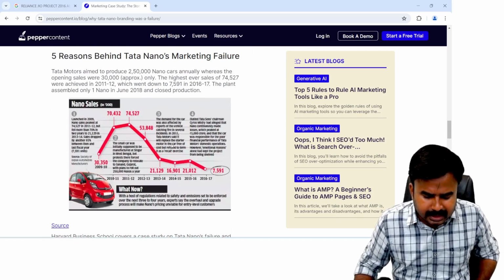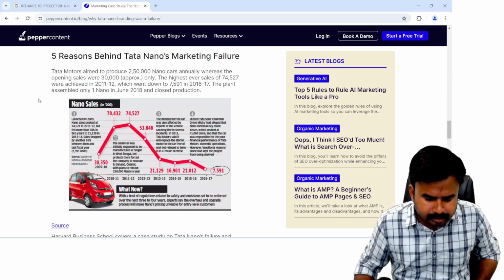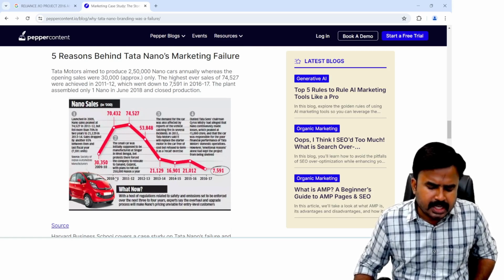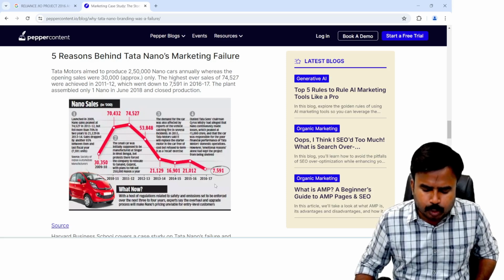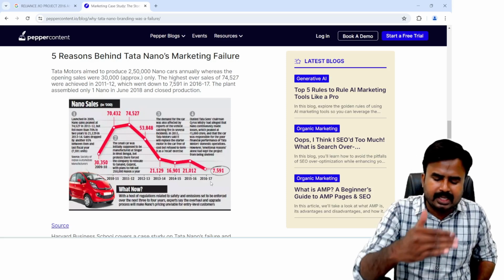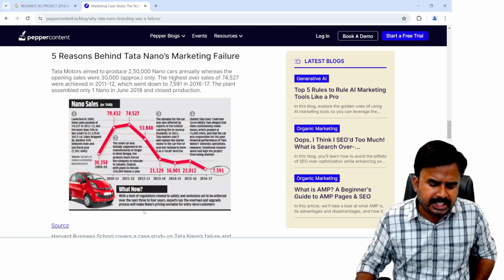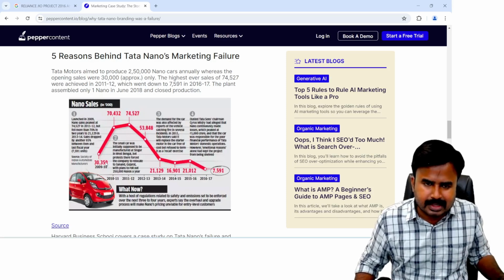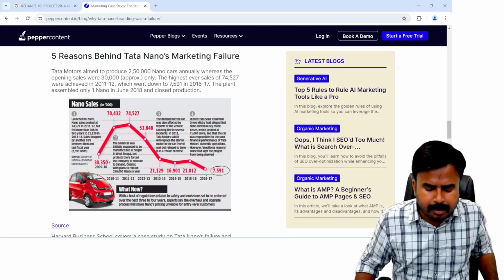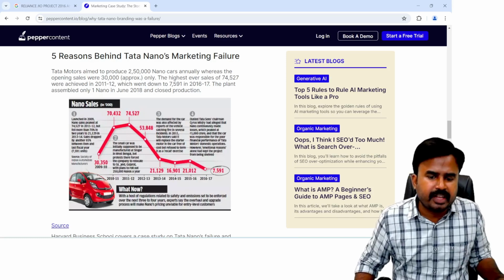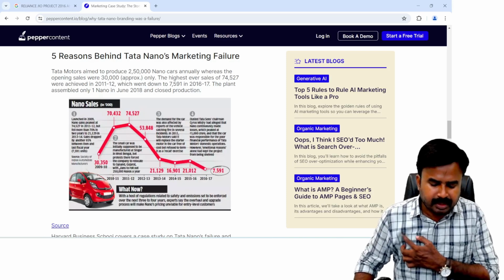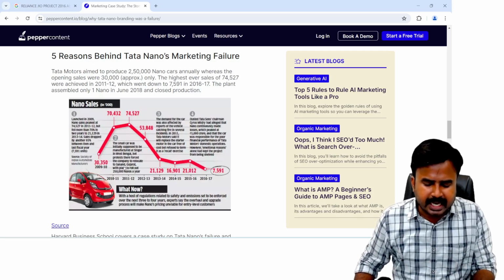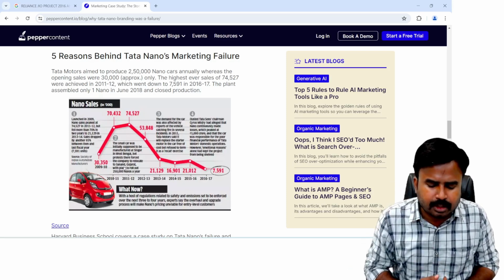Look at this chart. From the year 2009-10 to 2016-17, gradually the sales are reducing. Initially, they captured a market of 30,350 sales units. They were able to sell 30,350 cars in the year 2009-10. And in the year 2010-11, they reached a peak of 70,432.